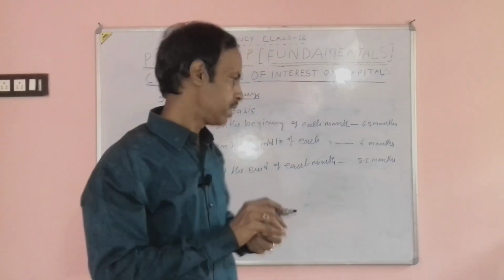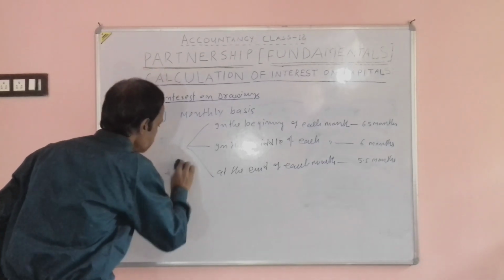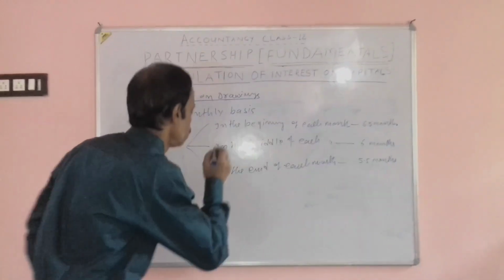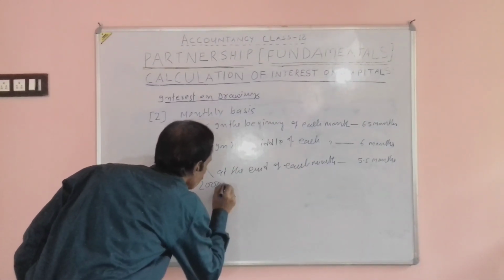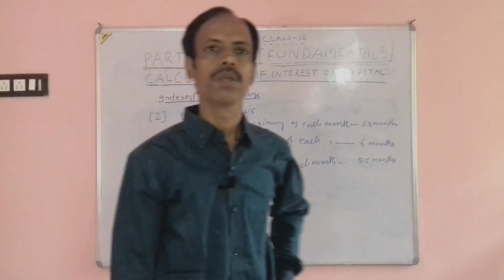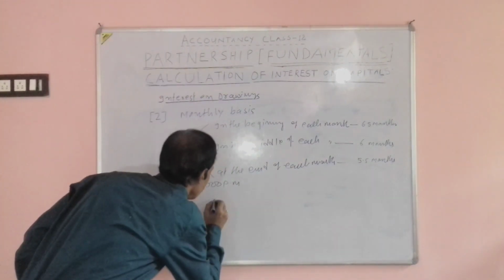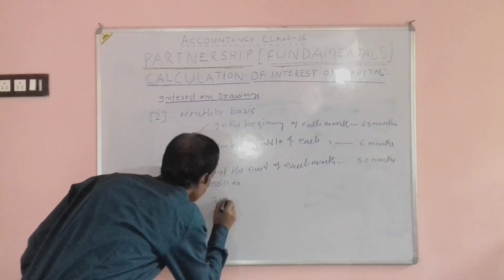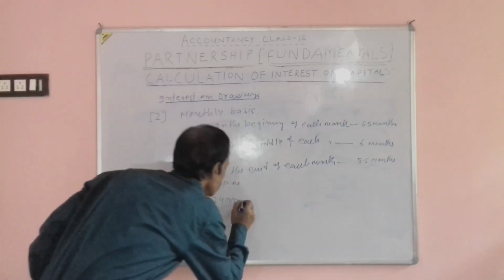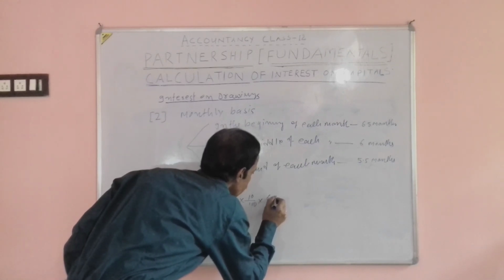5.5 months. Then let us know how interest on drawing will be calculated when monthly drawing has been made. Suppose A has drawn 2000 per month in the beginning of each month. Then overall he has drawn 24,000 in total, 2000 per month, and in 12 months he has drawn 24,000. And suppose the rate of interest on drawing is 10%, 10 by 100, and for the beginning of each month, 6.5 by 12.